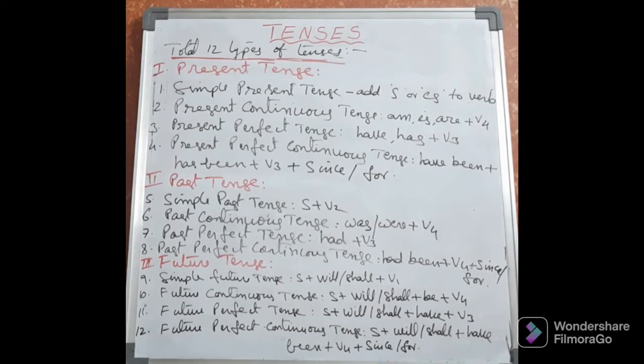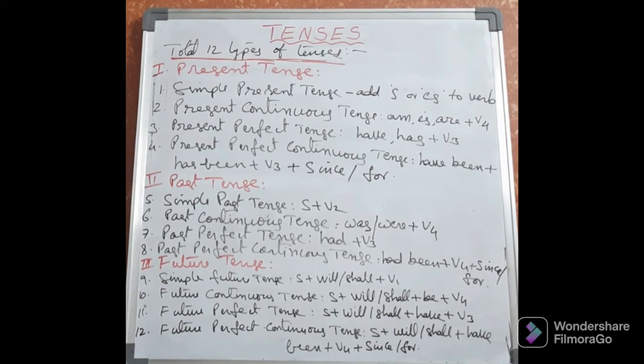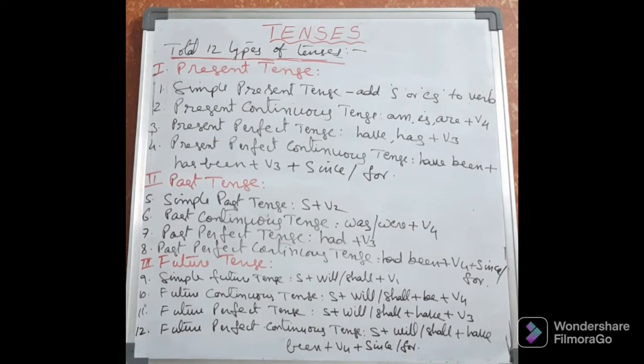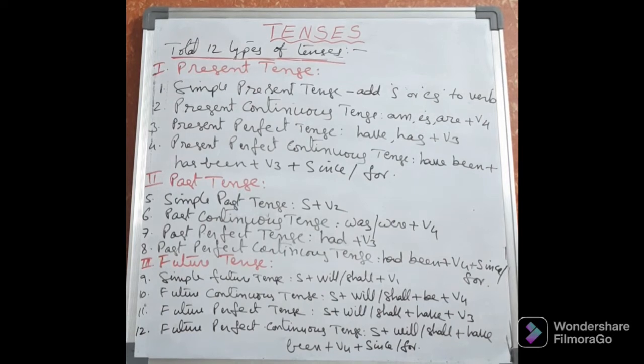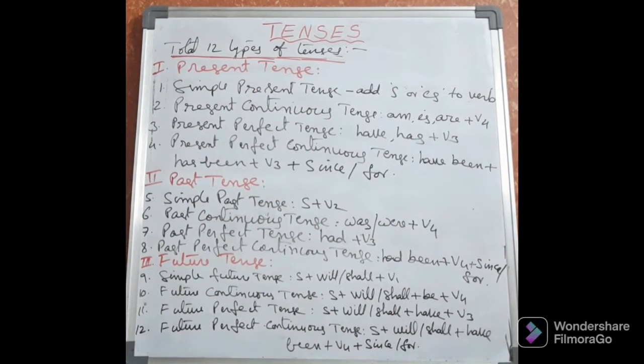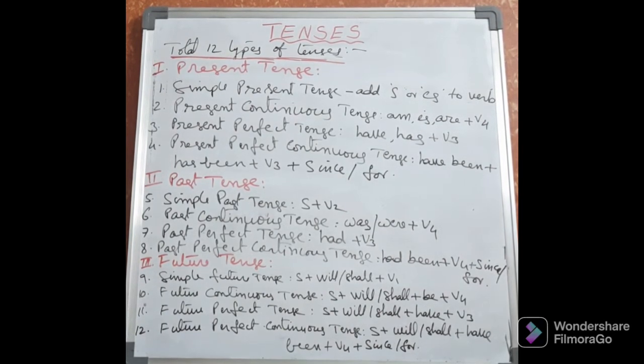Again, what type of future tense is it? Because there are 4 types of future tenses, and in all 4 types we will get will or shall. So just after seeing will or shall, you can confirm that the sentence is in future tense. Next, according to the further helping verbs, you can decide what type of future tense it is. So in simple future tense, along with will or shall, we take just V1.